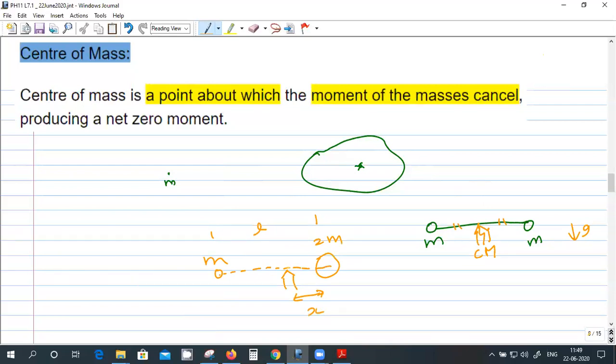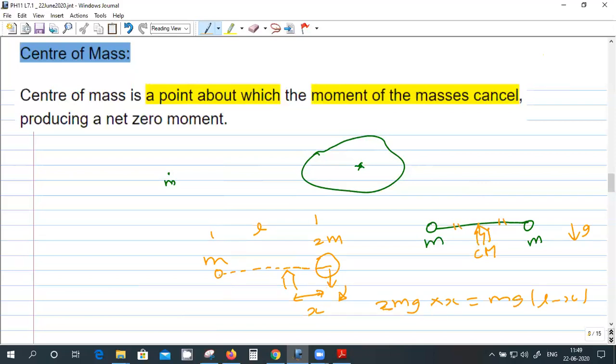So about this point, I should be able to support this whole thing. So 2m is the mass of this side. So 2m g is the weight of this thing into x should be equal to mg into L minus x. Because this is the weight acting here, and that will create a torque like this, a rotating force. And the value of the rotating force is the force into the distance.